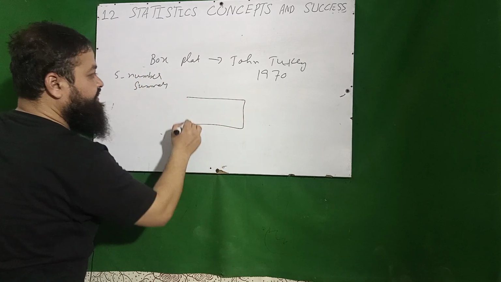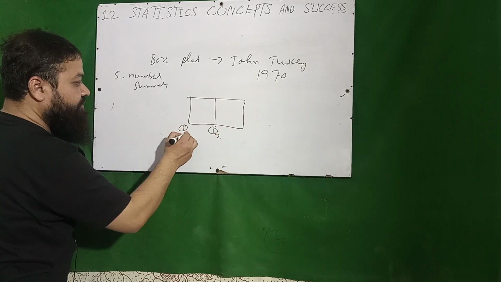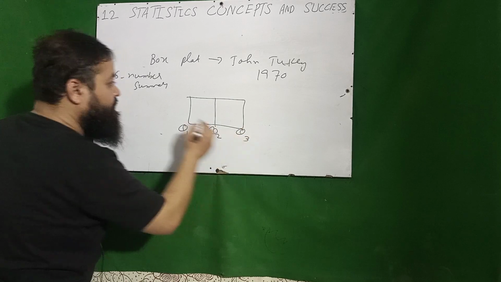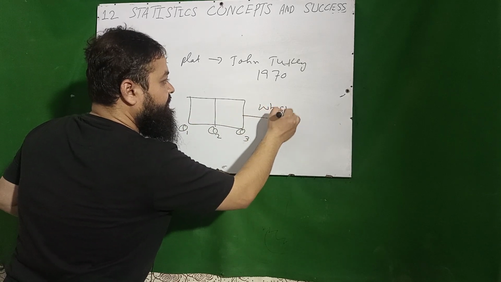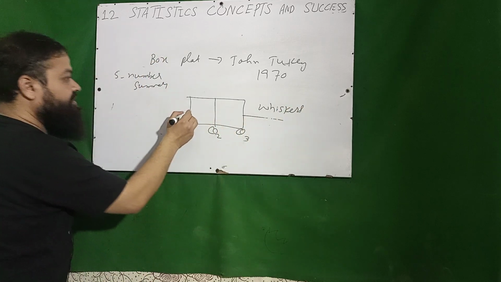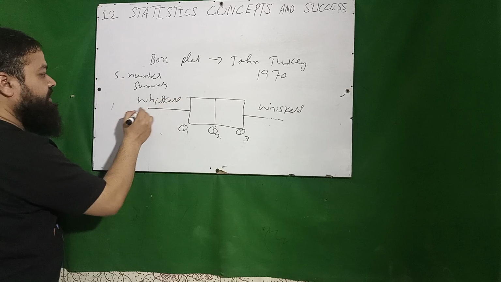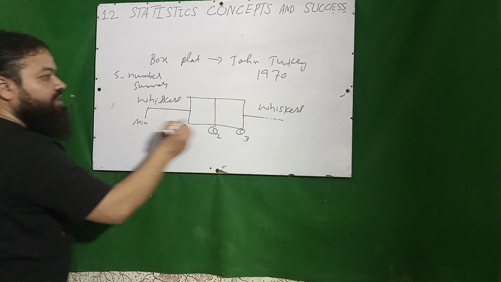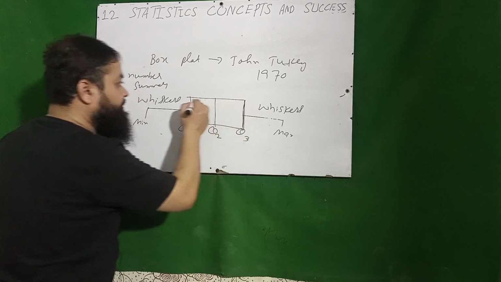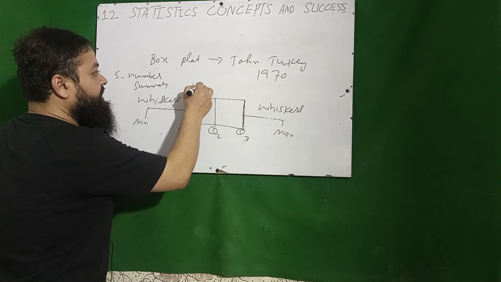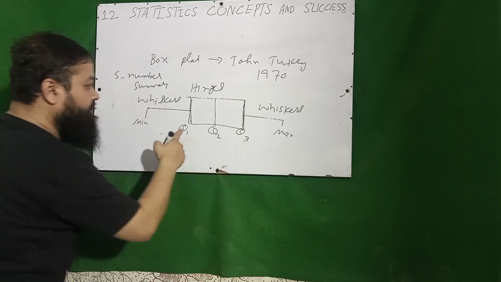I will have to make it in a rectangular form. In the center we have Q2, which is median. Here we have lower quartile, here we have upper quartile. These two lines are whiskers, the first one and the second one. It is called minimum value, it is called maximum value, and these two lines are hinges. It is 5-number summary, 1, 2, 3, 4, 5.